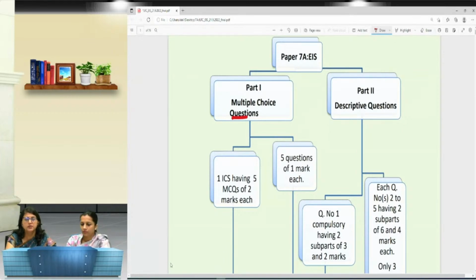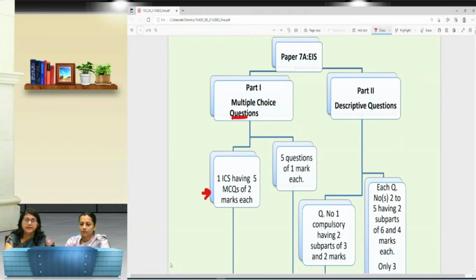The multiple choice questions are introduced to avoid rote learning, but at the same time they require a thorough understanding of the topics. So when you are recapitulating, you have to know that it is not only the entire content that I need to learn, but I need to develop the understanding also, because the MCQs can be from any part of your study material, and till the time you have done a thorough reading, you will not be able to attempt the question.